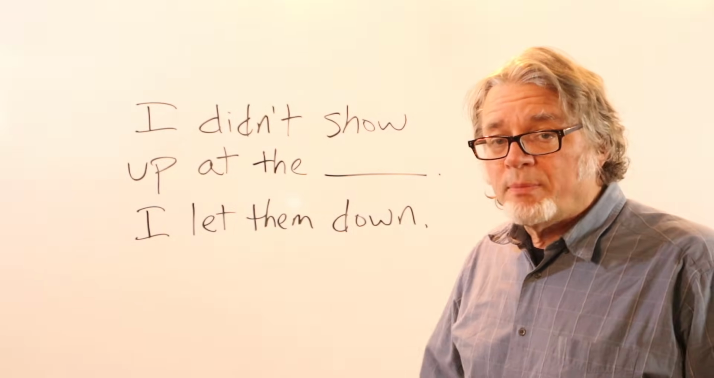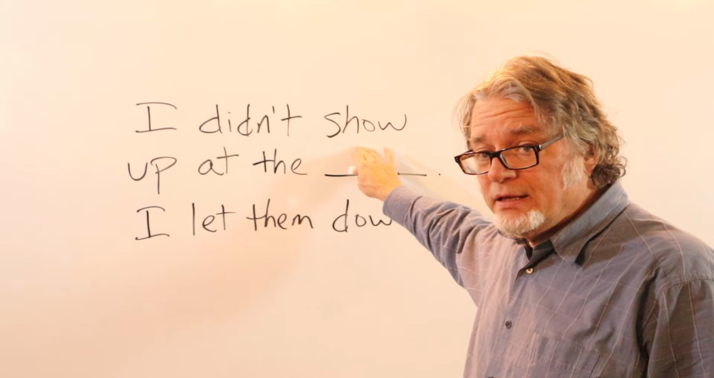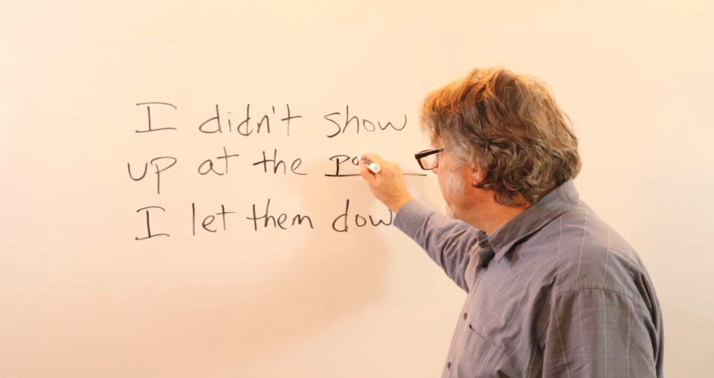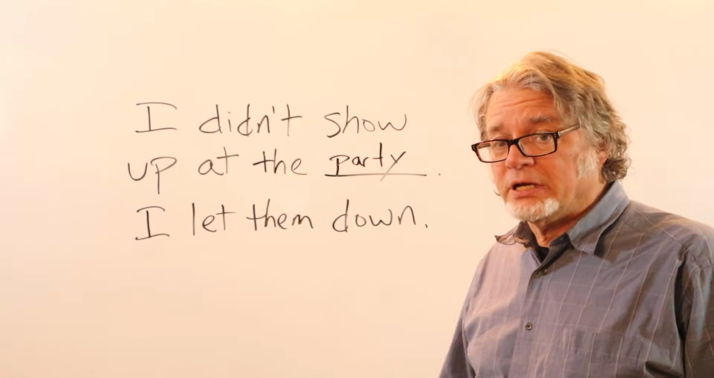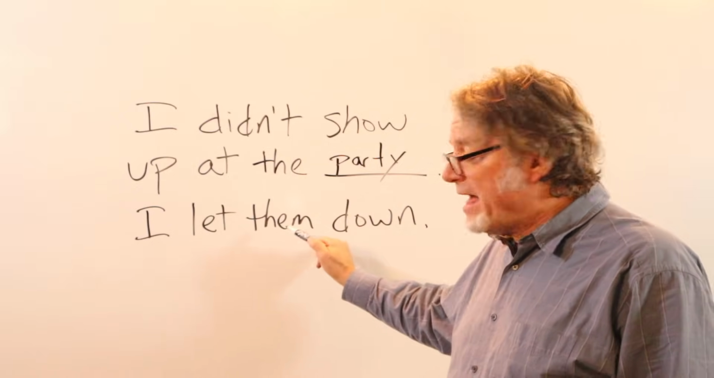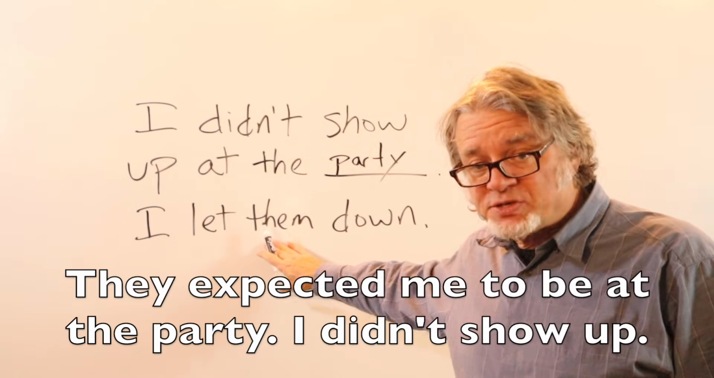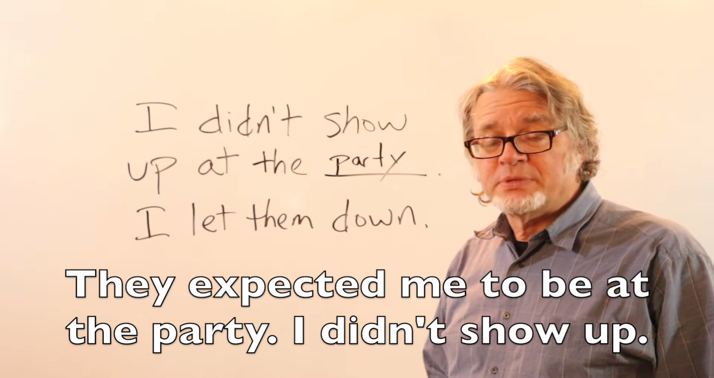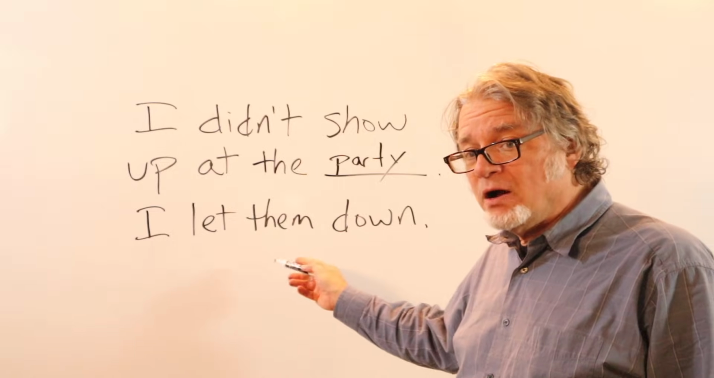I didn't show up at the, and then this is the event or activity. Let's say it's a party, but it could be a meeting or some other gathering. I didn't show up at the party. I let them down. These are the people who had the party. They expected me to be at the party. I didn't show up. I didn't go there. And I let them down.